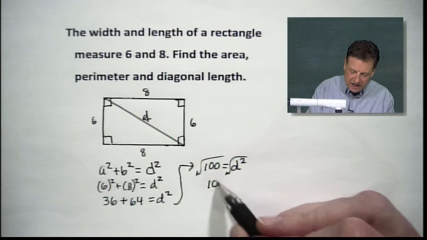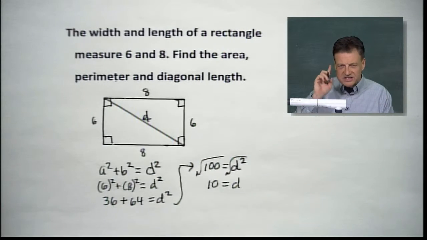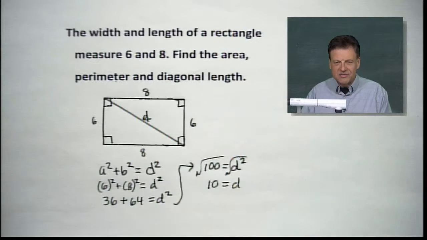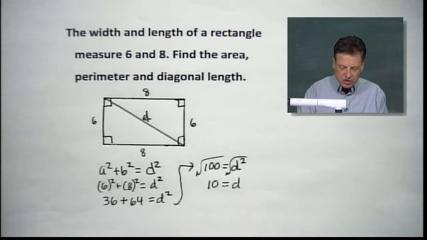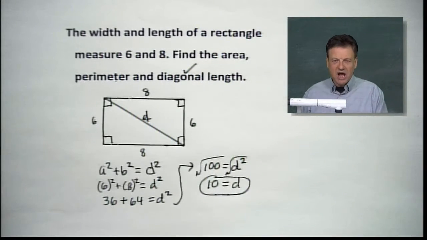And you're going to get a possibility of 10, or you could get negative 10. But let's understand why we can't use plus or minus 10 on this answer. We're talking about a length. Lengths are always positive. So we're going to go with the 10 for the diagonal. So there's check that one off.